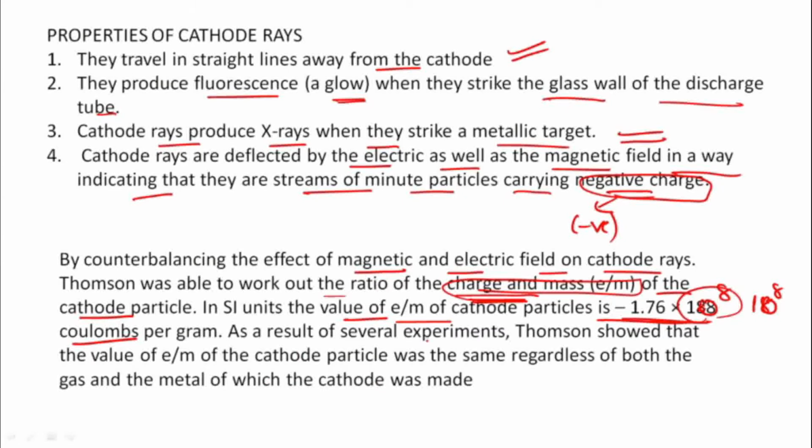As a result of several experiments, Thomson showed that the value of e by m of the cathode particles was the same regardless of both the gas and the metal of which the cathode was made. This proved that the particles making up the cathode rays were all identical and were constituent parts of the various atoms, and these were called the electrons.